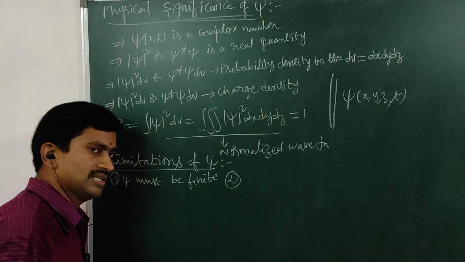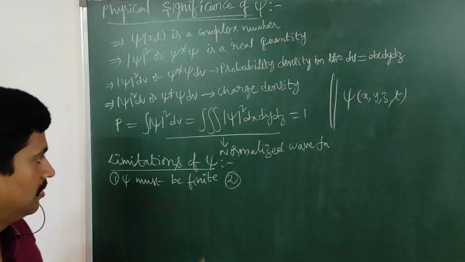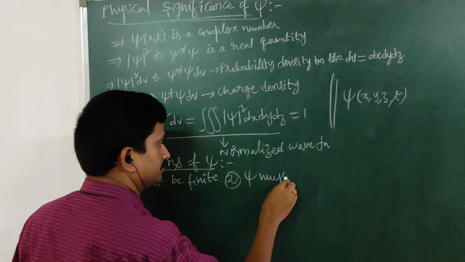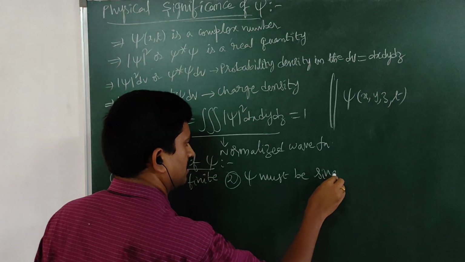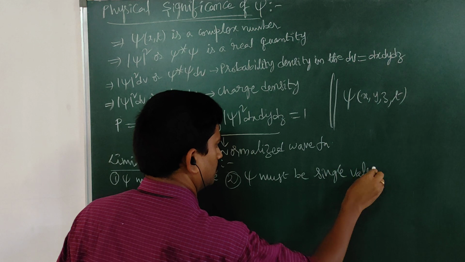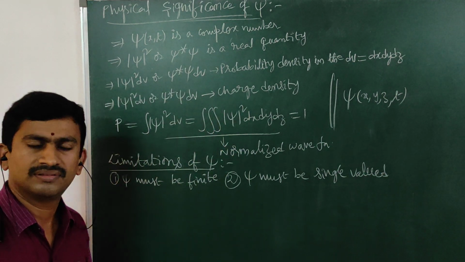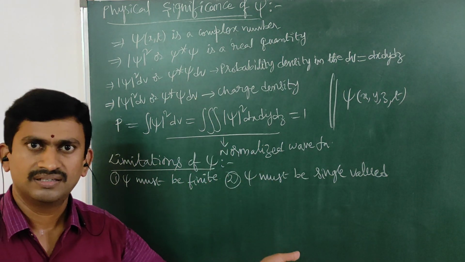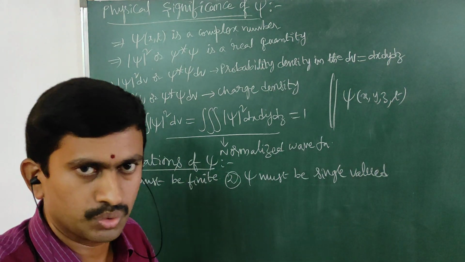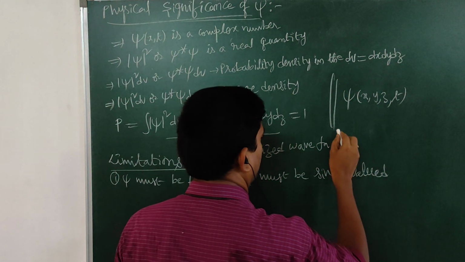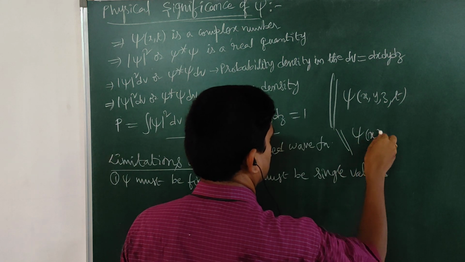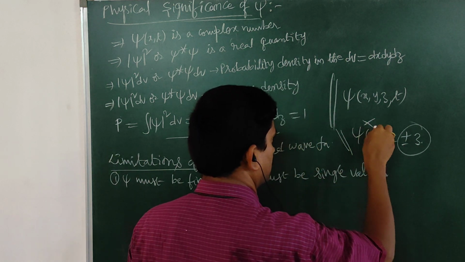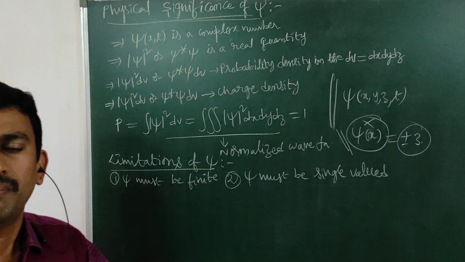And the second important condition that must be acceptable for the wave function is that psi must be single valued. What do you mean by single valued? Single valued in the sense that, if you calculate the value of psi of x, it must be either 1 or 2, whatever it may be. If psi of x is equal to plus or minus 3, then such a wave function cannot be used to represent the matter wave.